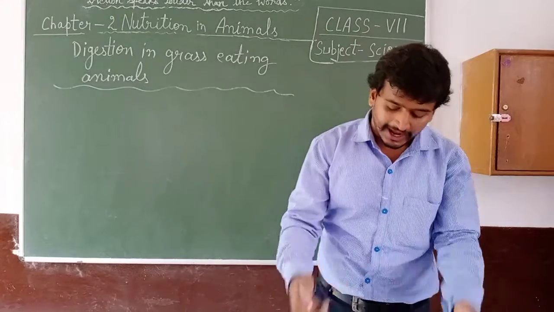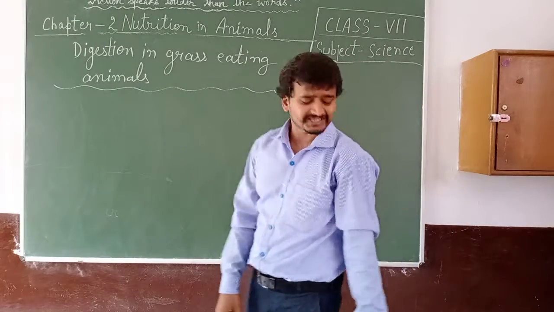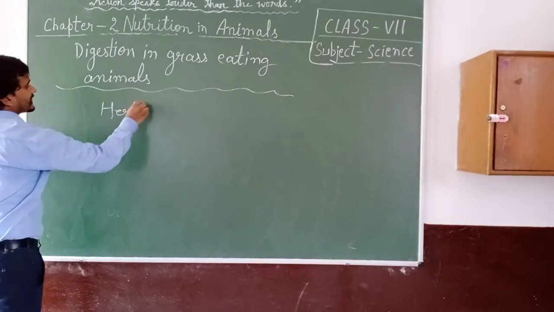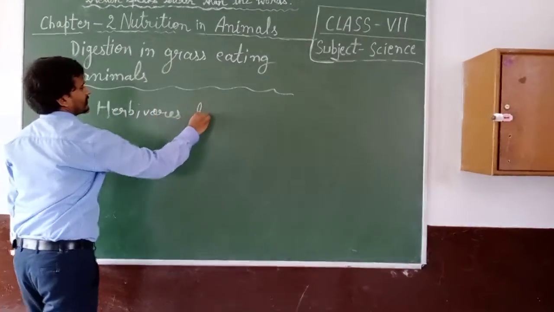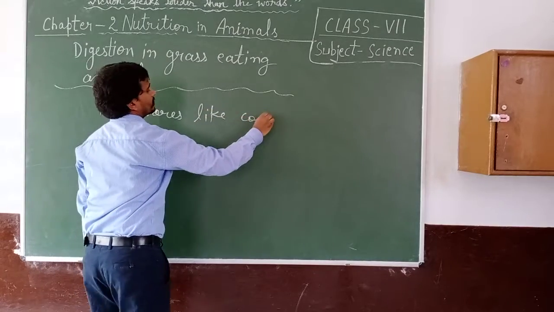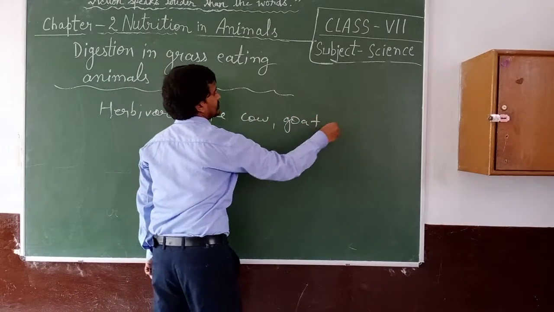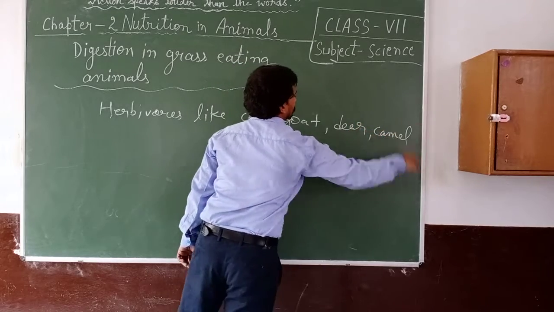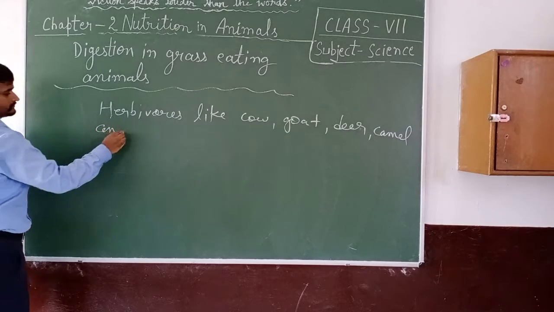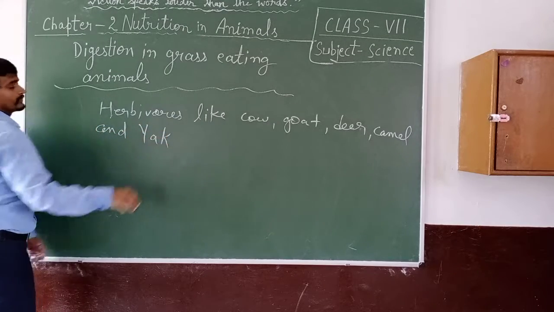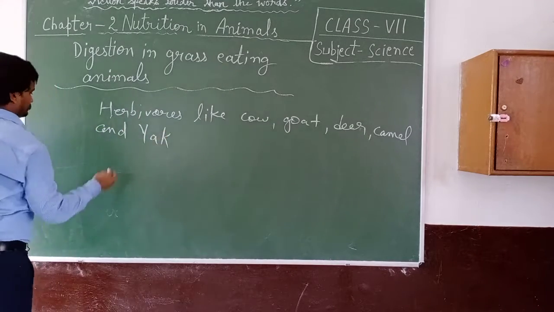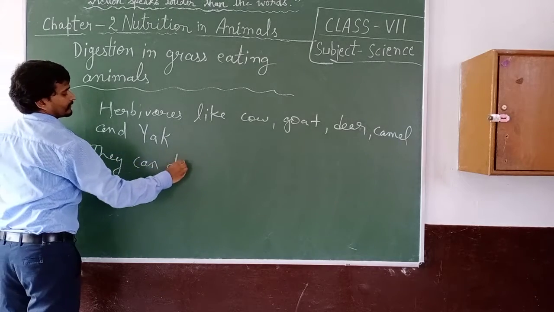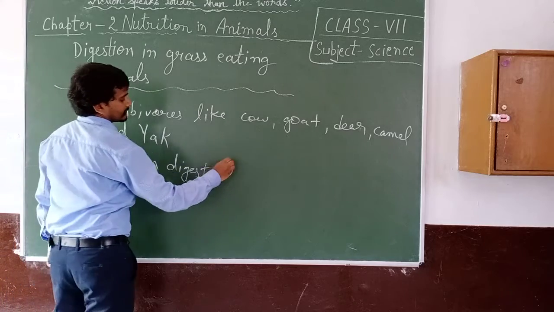Herbivores like cow, goat, deer, camel and yak can digest cellulose.